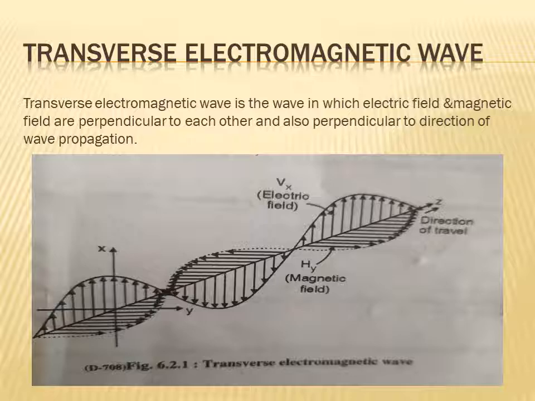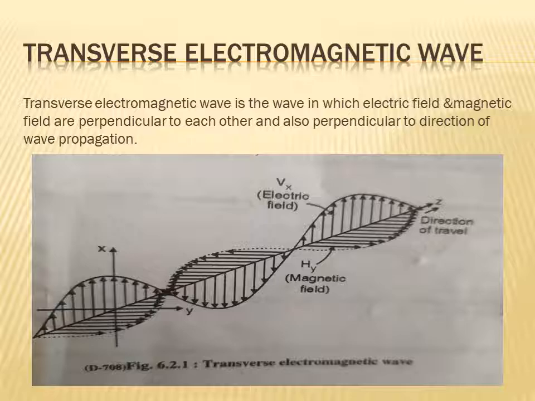Both fields are perpendicular to each other, and both fields are also perpendicular to the direction of wave propagation.